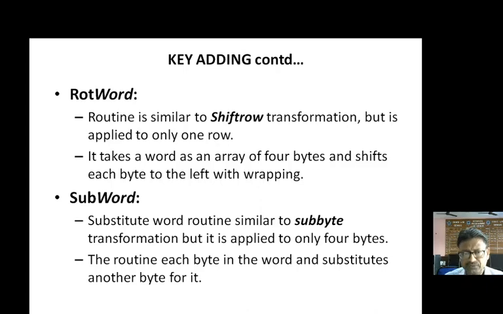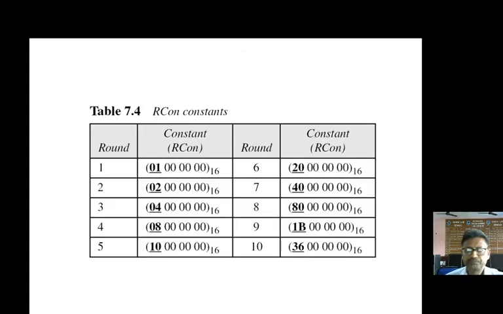So first of all, we apply RotWord, then we apply SubWord, and then it is XORed with the constant value. And these are the constants. For each round, the constant remains constant. For round 1, we will be using this constant. For round 2, we will be using this constant. Which constant? Rcon. For round 3, we will be using this constant. For round 4, we will be using this constant, and so on.